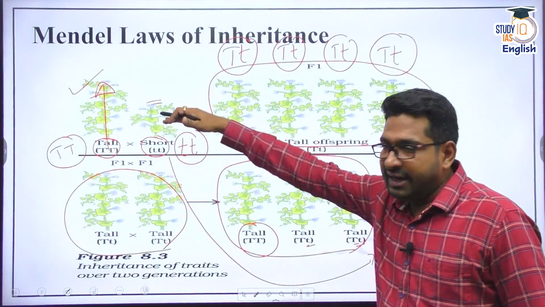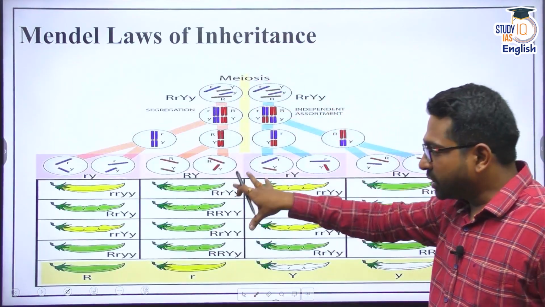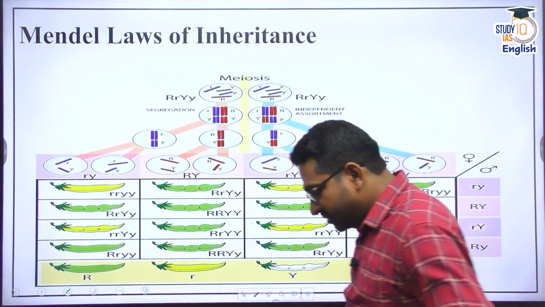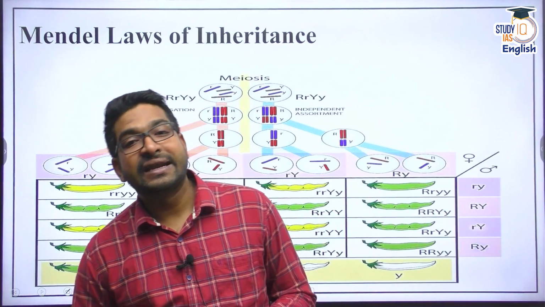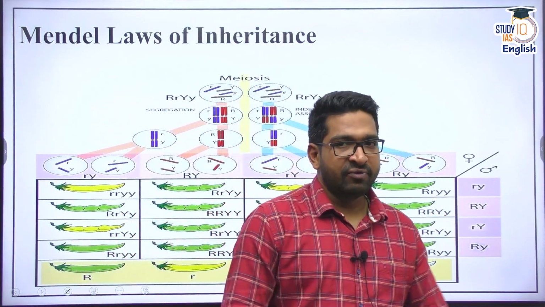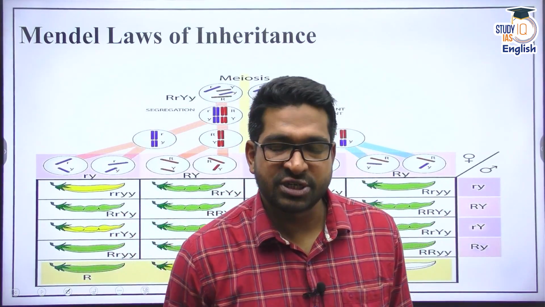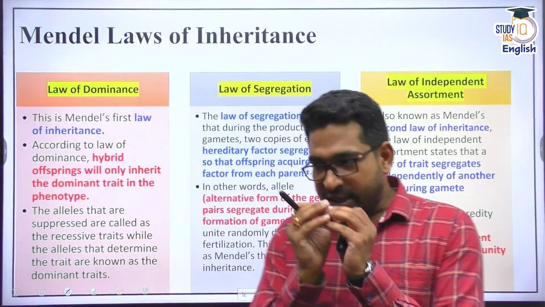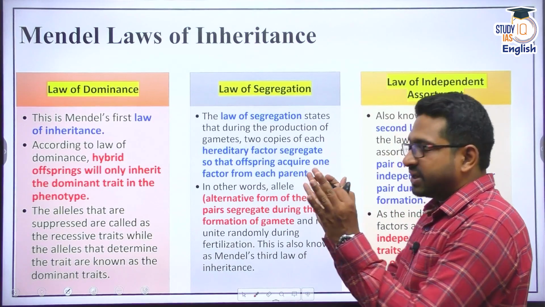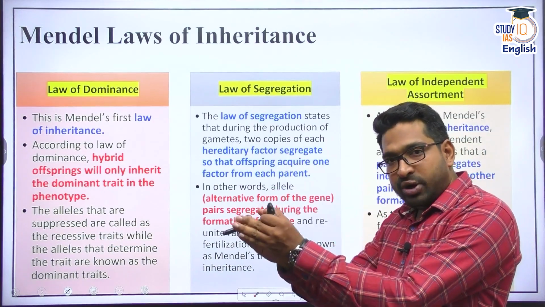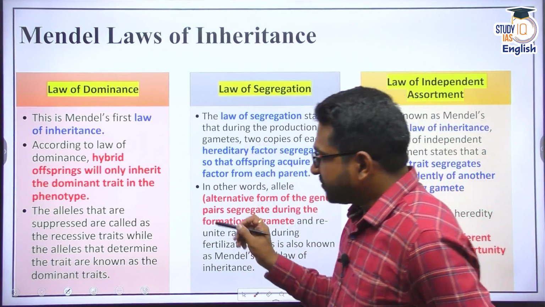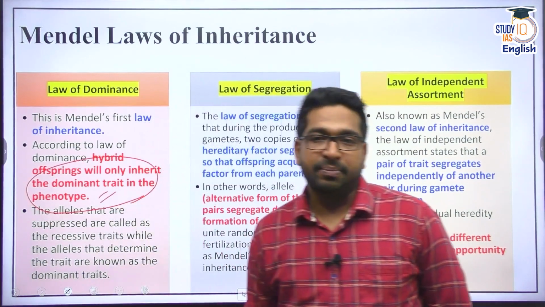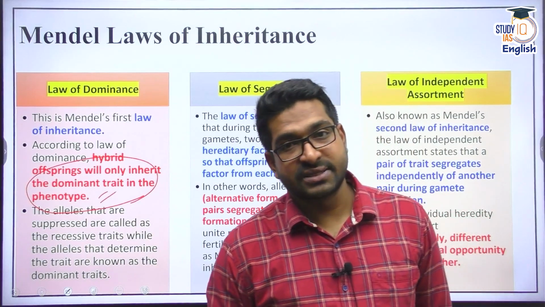On the basis of height, on the basis of fruit, on the basis of wrinkled fruit, short fruit, different seeds, etc., he came up with three different laws of inheritance. He said whenever there is sexual reproduction, gametes should be formed. After the offspring is born, that offspring will always show the dominant trait in the phenotype. This is called the law of dominance.